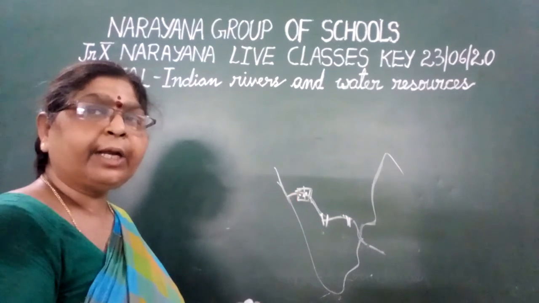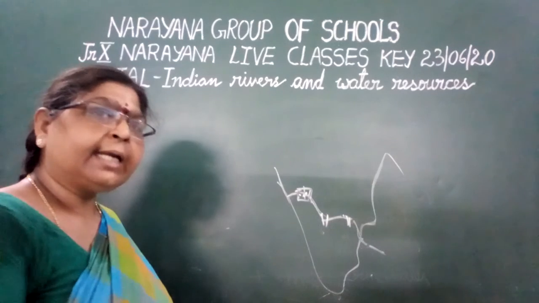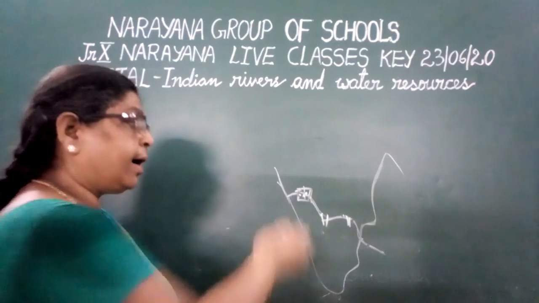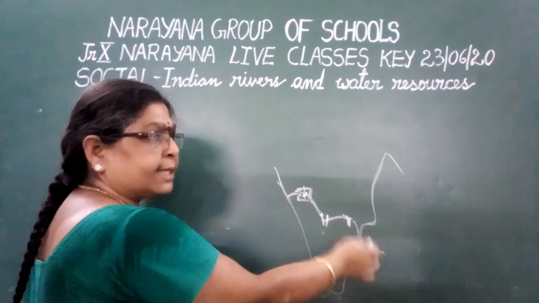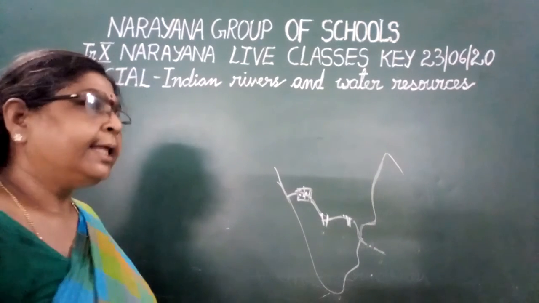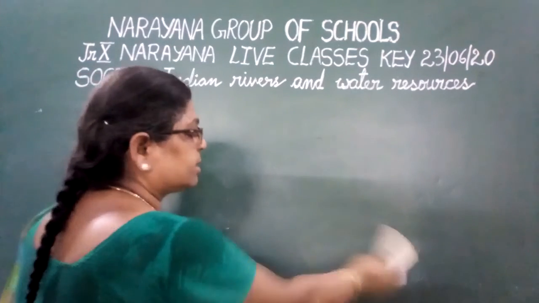Means what is happening? Due to more industrialization and more population, the water is getting consumed continuously, which is causing damage to the interest of the lower areas. Hence, they are having the water dispute. So there is a clear-cut relationship between the industries and this water dispute.